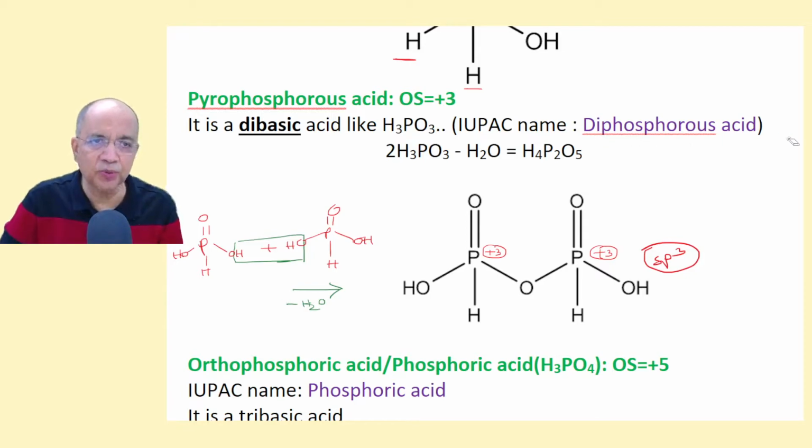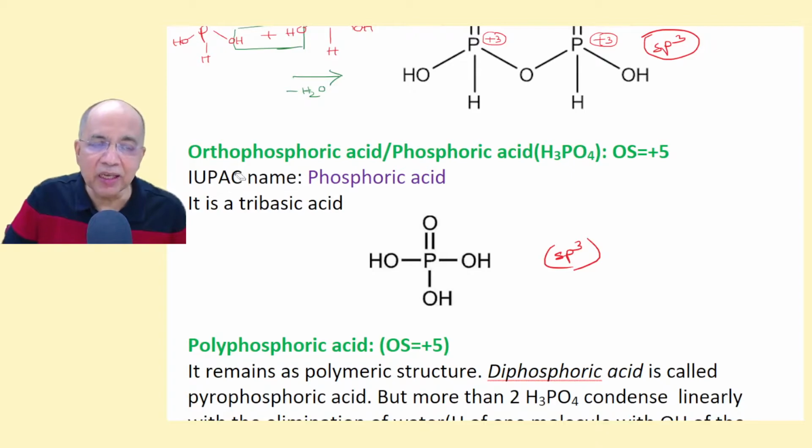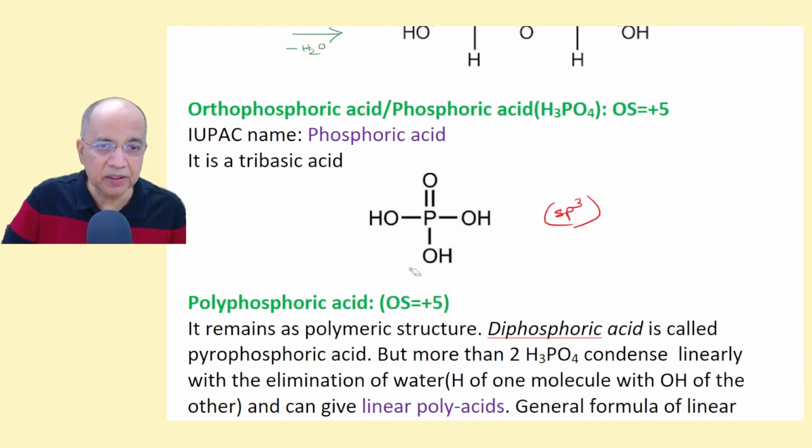IUPAC calls it diphosphorus acid. Two phosphorus atoms, so it calls it diphosphorus. This pyro has been replaced, but still you get questions in your exam on pyrophosphorus acid. So you must not disregard or dishonor these non-systematic traditional prefixes. Then orthophosphoric acid, where IUPAC has deleted the term ortho, saying phosphoric acid simply. H3PO4. This is -ic acid, so plus 5. It is a tribasic acid. And sp3.